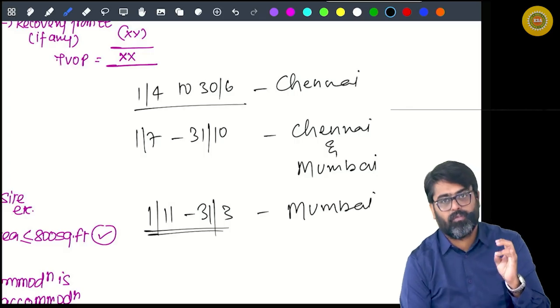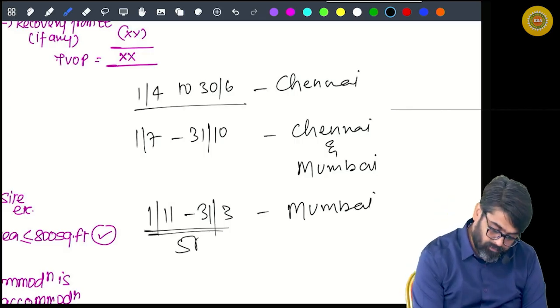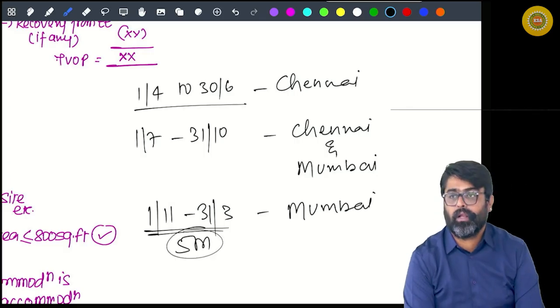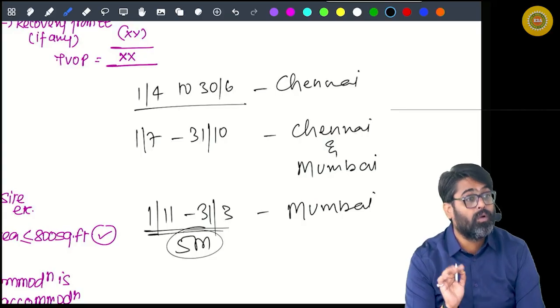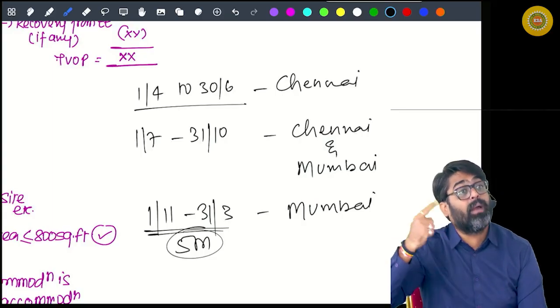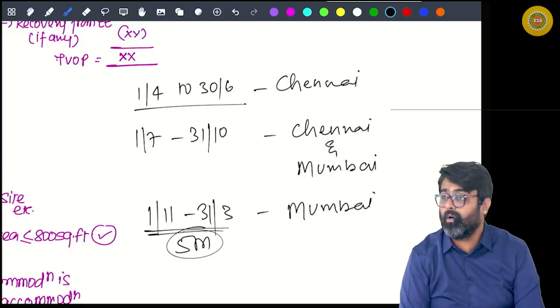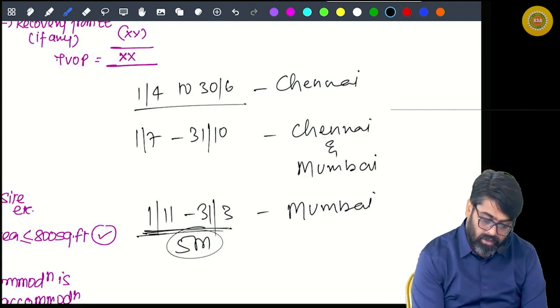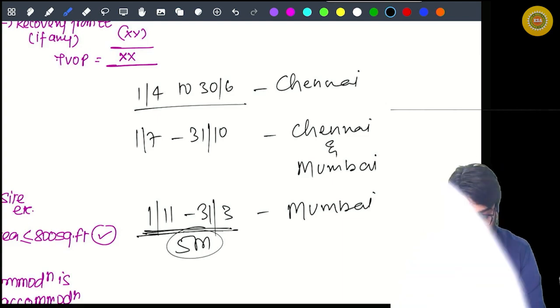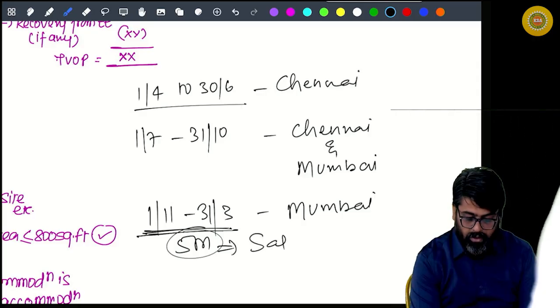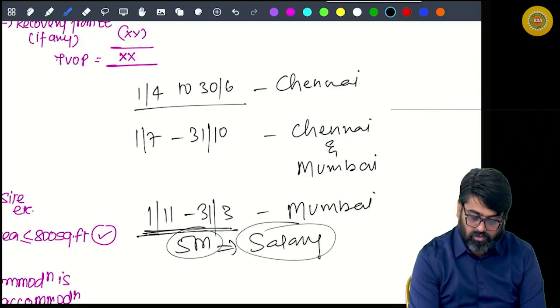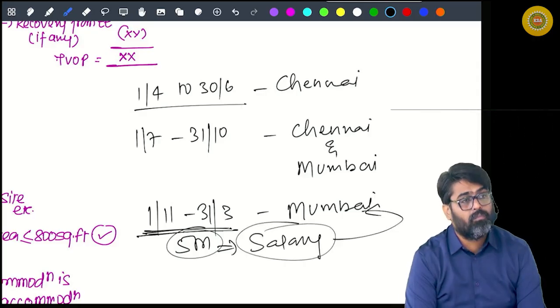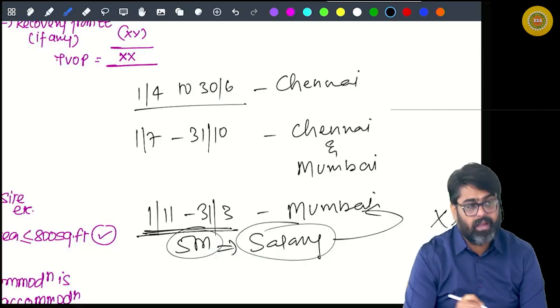Now tell me, how many months? November, December, January, February, March. How many months? On the basis of 5 months' salary, the salary which becomes due in these 5 months, except those 5 things. Yes or no? You will calculate the salary, and on the basis of this salary, you will calculate the value of Mumbai accommodation. That value will be taxable.